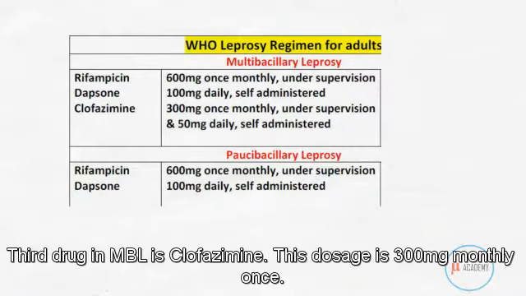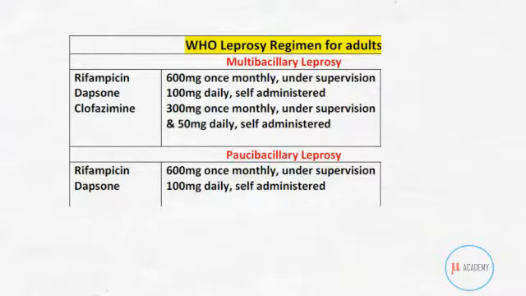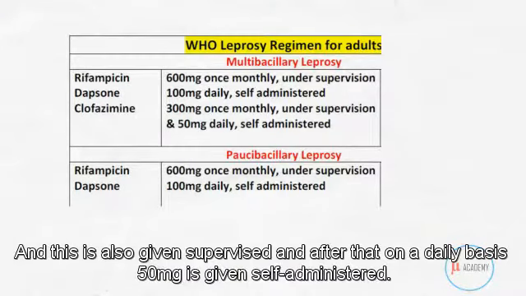Third drug in multibacillary leprosy is clofazimine. The dosage is 300 mg monthly once, and this is also given supervised. And after that, on a daily basis, 50 mg is given, self-administered.